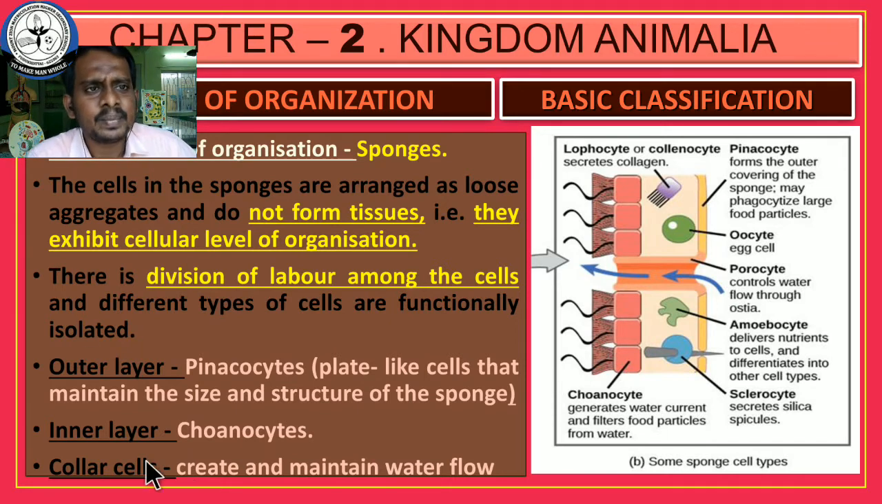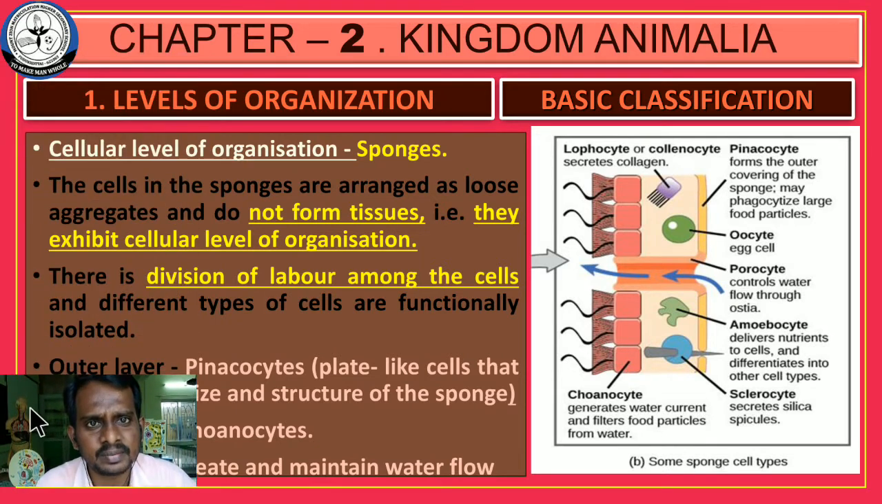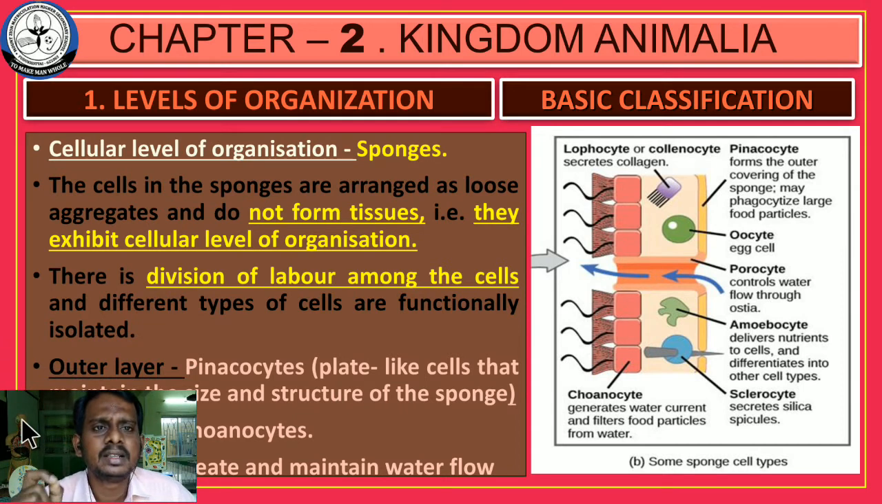So here the body is made up of a group of cells. Every cell has a specific function. That is the reason sponges are called the cellular level of organization. Can you understand? Cellular level of organization. Write a short note on cellular level of organization with an example. That may be a 3 mark question. So you have to study this part for the 3 mark question.